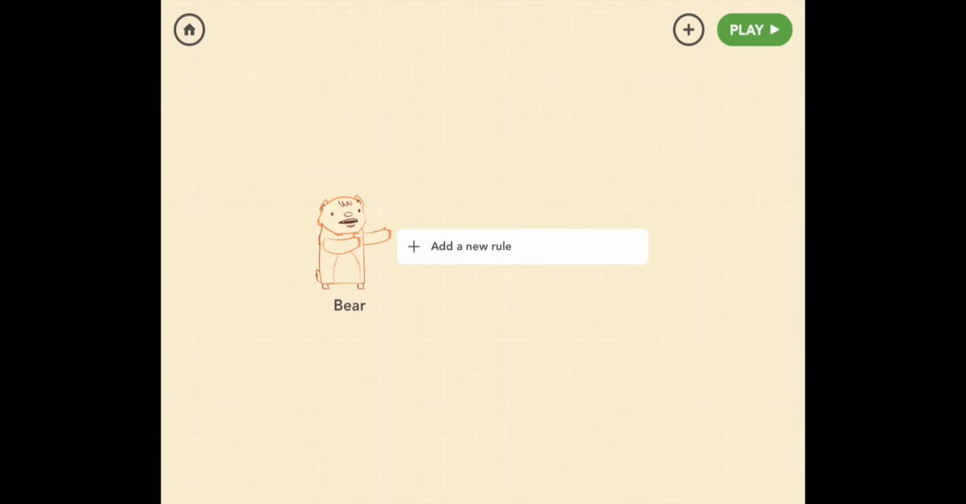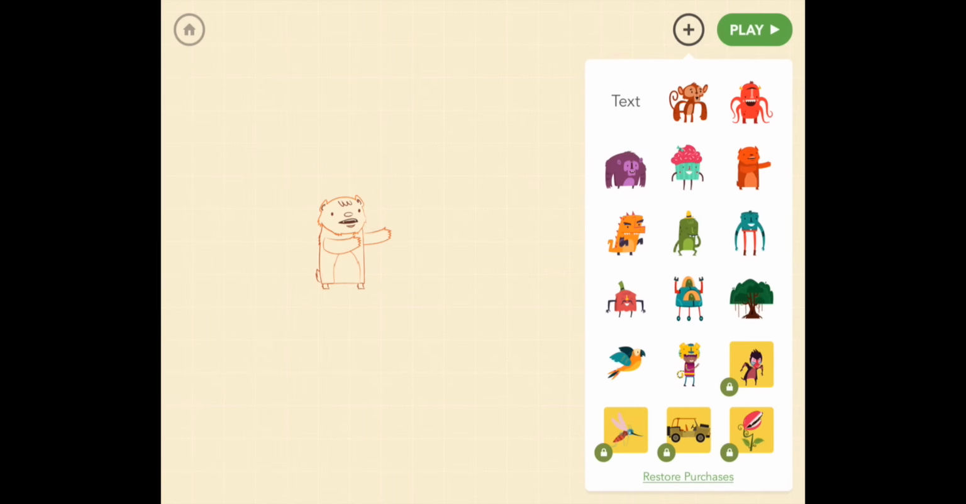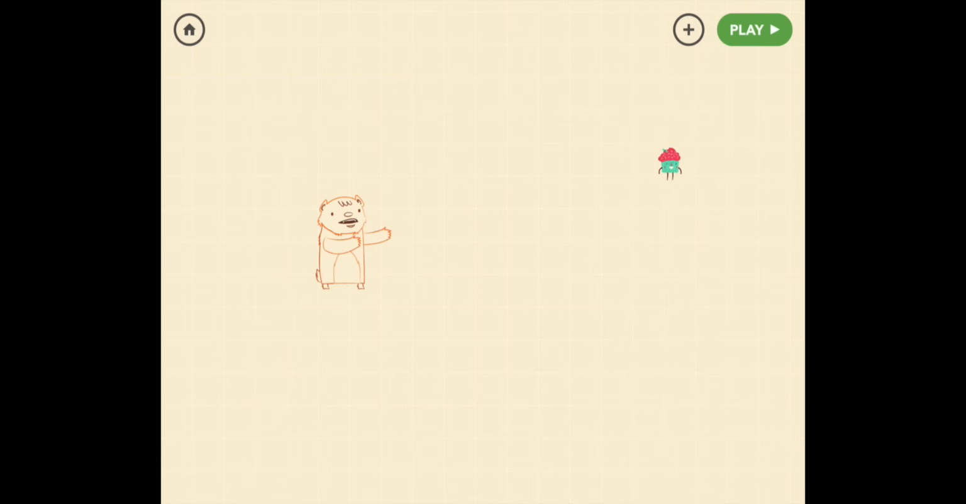Great, so move Bear over to the left. And for the second character, let's tap on the plus button again. And I'm going to pick Cupcake. Awesome. Now let's get Bear to move around using buttons that we're going to tap on.